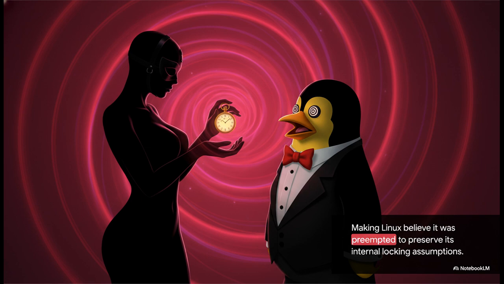We carefully, deliberately lie to the Linux driver. We simulate reentrancies to make it believe it was preempted and then resumed. This perfectly preserves its internal locking assumptions, and we pull the whole thing off while never actually yielding the CPU core. We are completely in control of time.